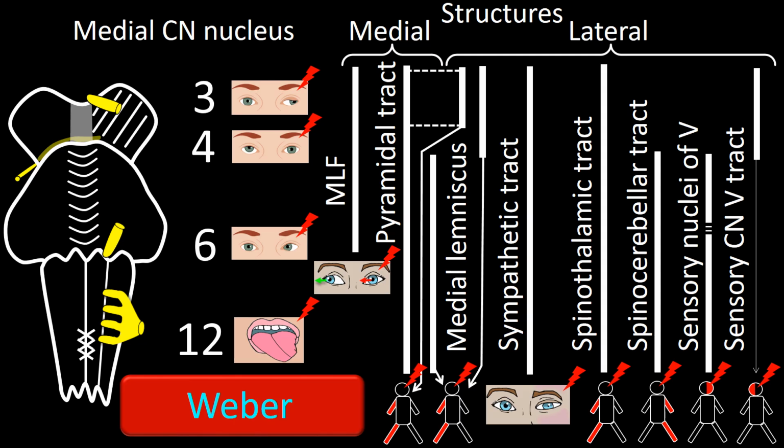Its manifestations are easily explained using this figure. Weber compromises the medial region of the midbrain, rostrally, as delineated by the red area just added. Hence, it involves cranial nerve 3, the medial longitudinal fascicle, and the pyramidal tract. It does not involve the medial lemniscus because in the midbrain, this structure is displaced laterally.